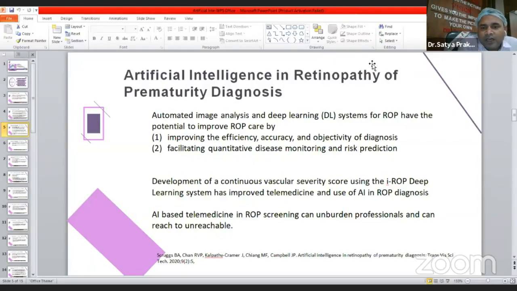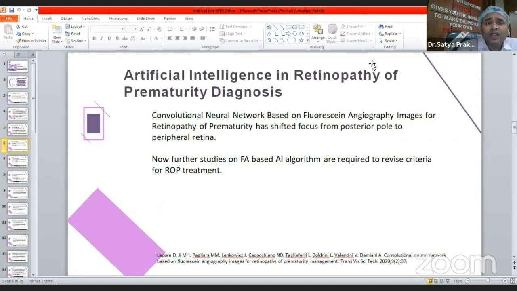And development of a continuous vascular severity score using the i-ROP deep learning system has improved telemedicine and the use of AI in ROP diagnosis. AI-based telemedicine ROP screening can unburden retinal professionals, and it can reach far-flung areas where the ROP screening facility or expert is not available.